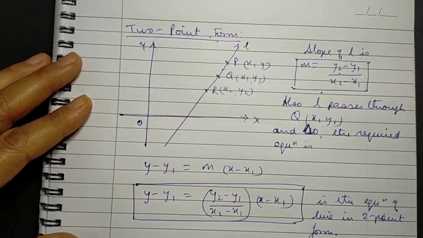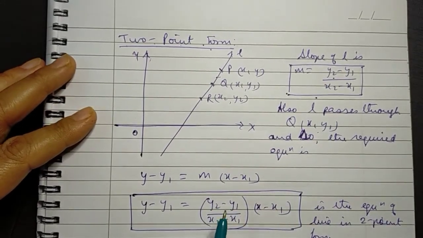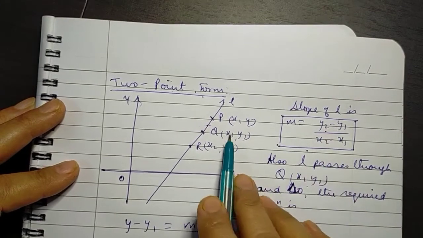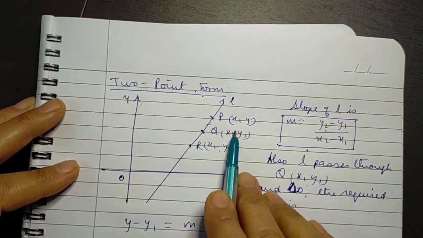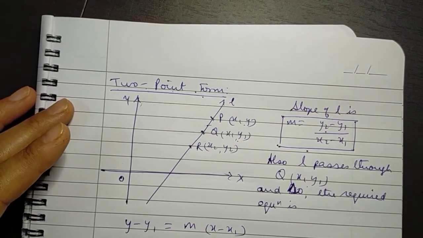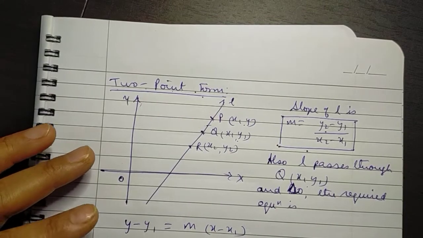Now here the only thing which you have to be careful about is, while finding the slope, we have to use both the points which are fixed points, not the arbitrary point. Otherwise the slope will also involve x and y, and it will become difficult to solve this equation in a simple manner.